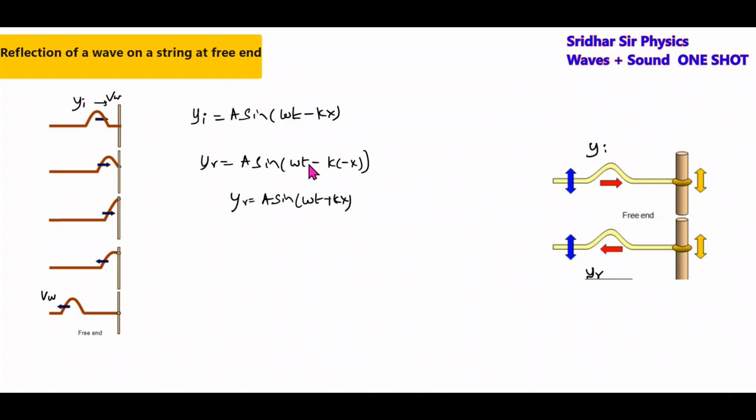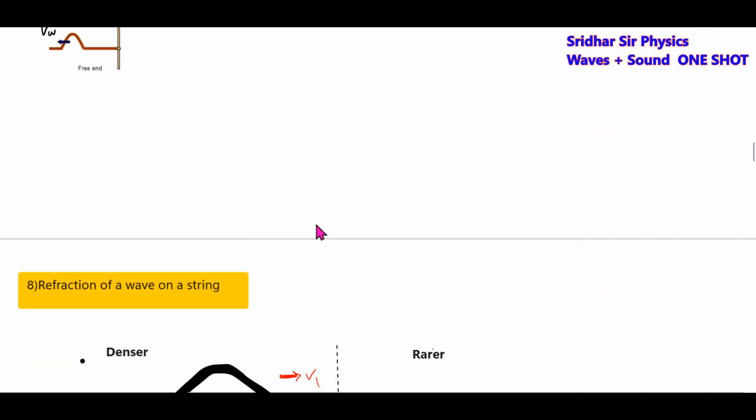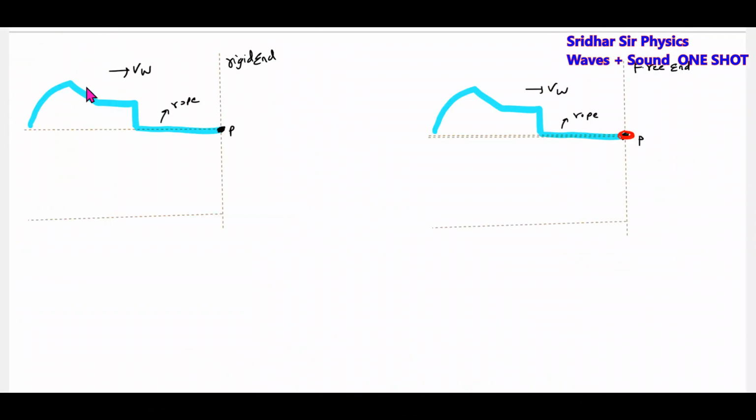What about different shaped pulses if they are incident? A generalized equation. You can see there's a curved part of the rope. If it is getting reflected, we first need to know which part of the pulse gets reflected. The drawn curve will be inverted.